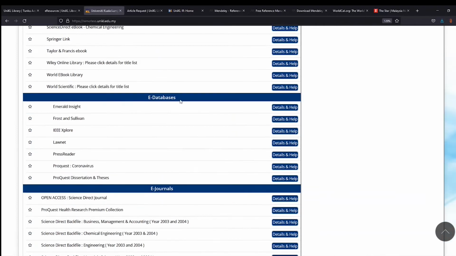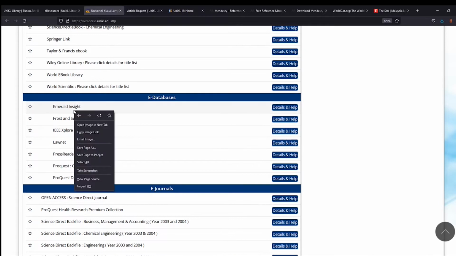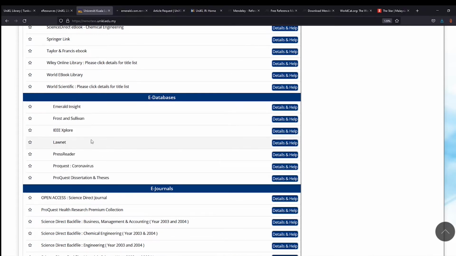We also have these e-databases that we subscribe to. We have Emerald Insight for business-related subjects and administration, MBA, and we have Frost and Sullivan for industrial reports, focusing on aerospace. IEEE Xplore is a database focusing on engineering, aerospace, and also computer science.